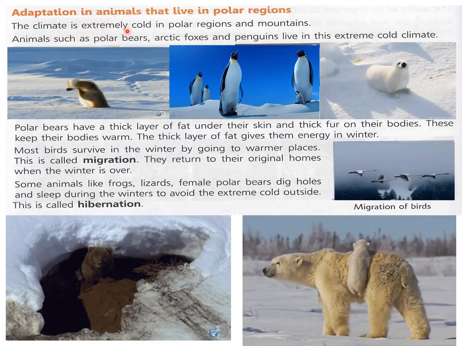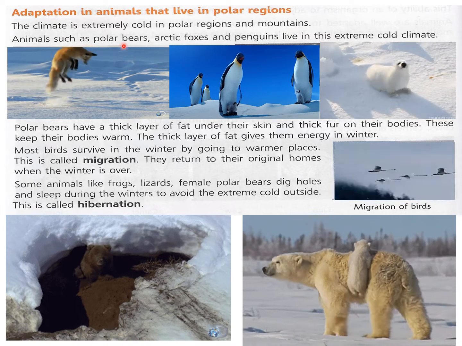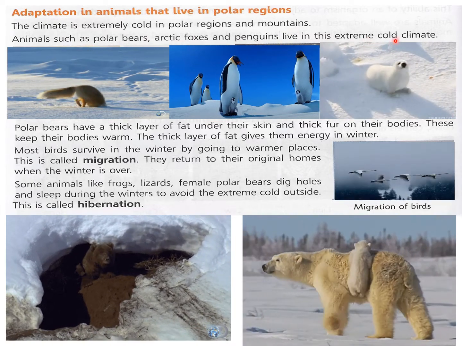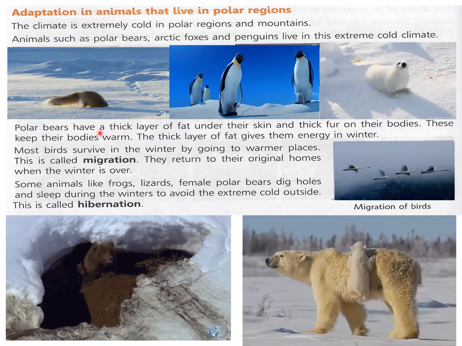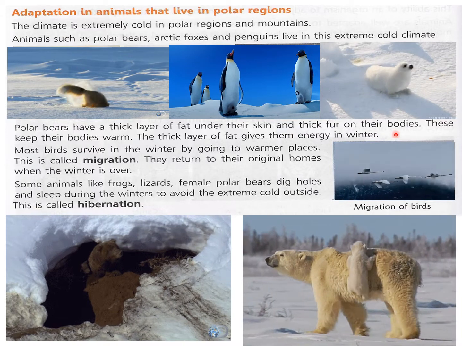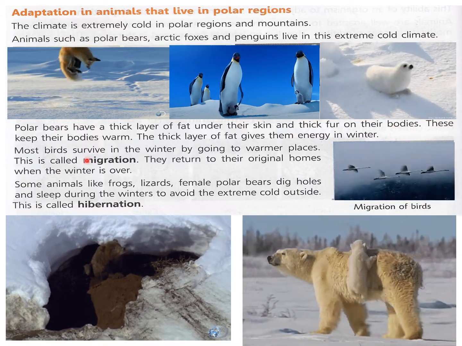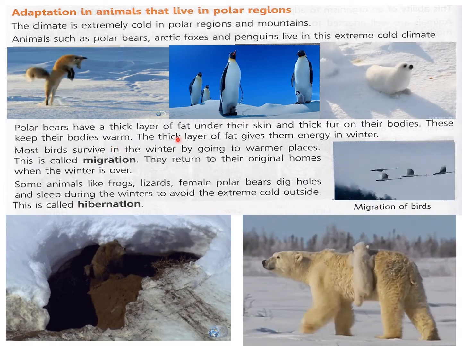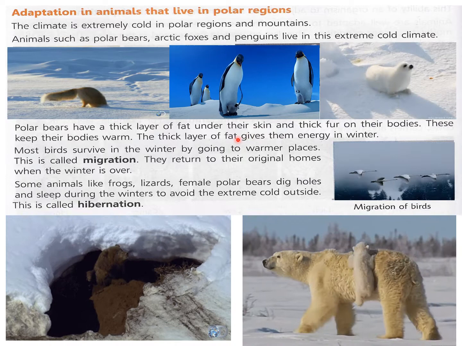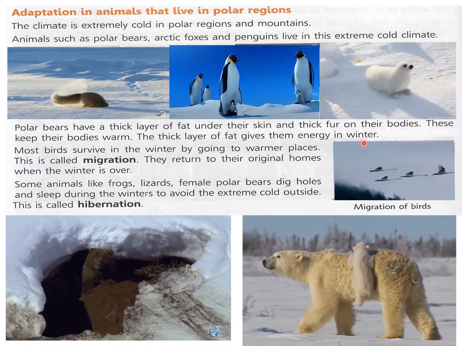The climate is extremely cold in polar region and mountains. Animals such as polar bears, Arctic foxes, and penguins live in the extreme cold climate. Polar bears have a thick layer of fat under their skin and thick fur on their bodies. These keep their bodies warm. Now, this thick skin and thick fur and fat under the skin keeps their body warm. The thick layer of fat gives them energy in winter.